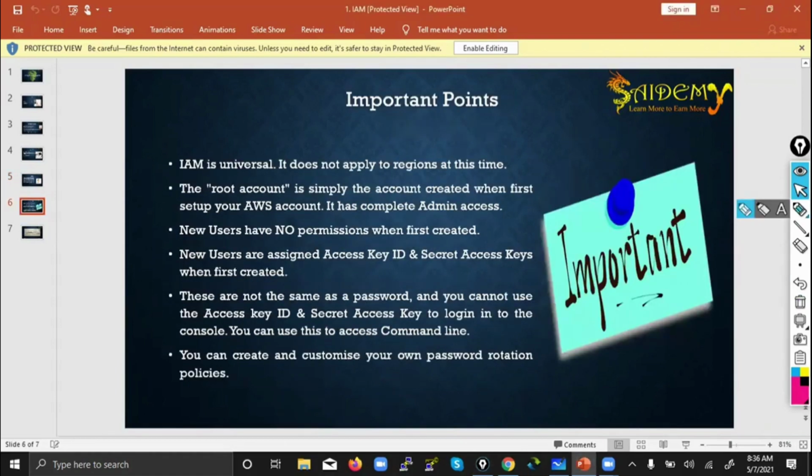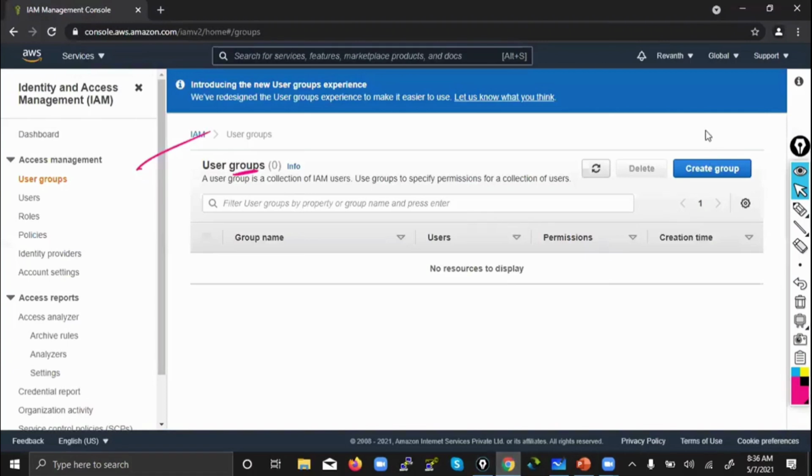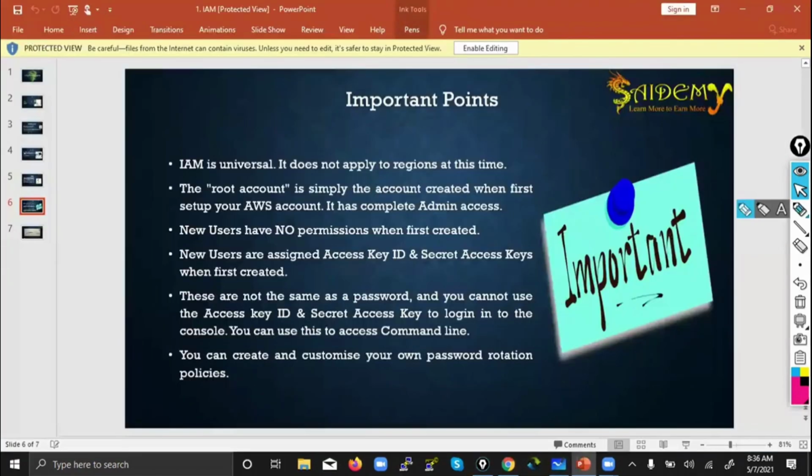And what are some characteristics of IAM? IAM is universal. Universal means that the service is global. No matter which region you are working in, all the permissions can be controlled from here only. Whether the user is working in any region, it does not apply to regions at this time.